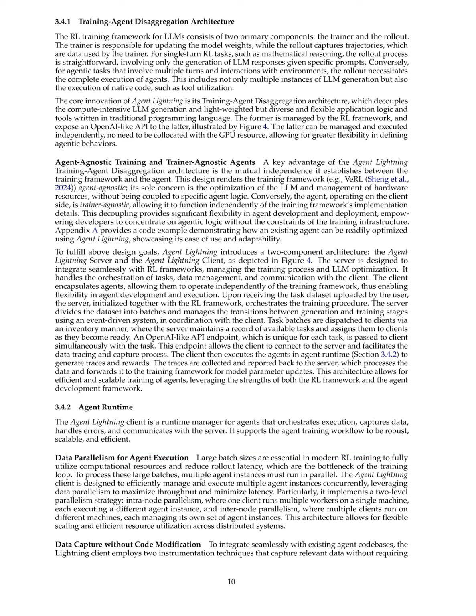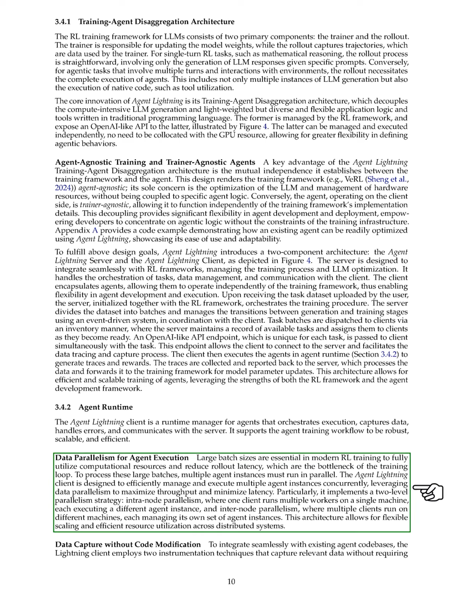Section Summary. In this section, we discuss the Agent Lightning framework, which integrates reinforcement learning, RL, and agent development to streamline the training of large language models, LLMs, through a disaggregated architecture that separates model training from agent logic. We highlight the framework's flexibility, allowing for agent-agnostic training and efficient execution of multiple agent instances in parallel, ultimately enhancing scalability and resource utilization.